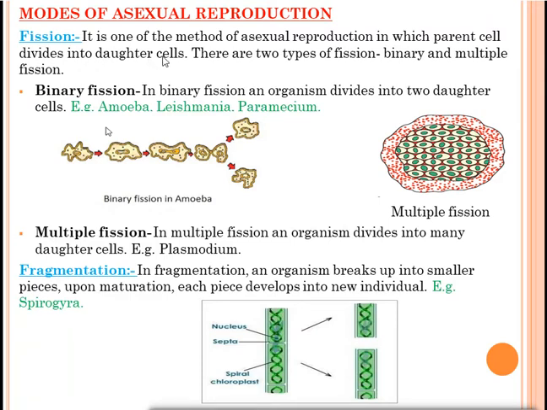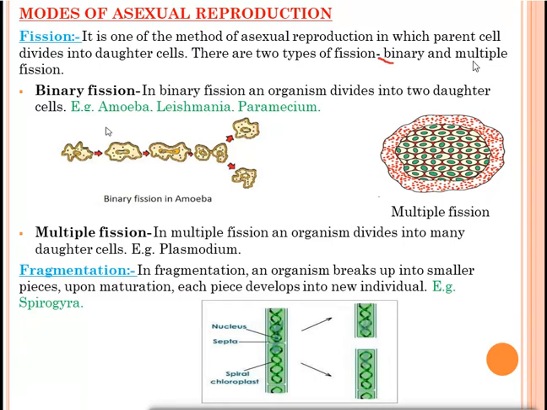There are two types of fission, binary and multiple fission. Fission is a process of asexual reproduction in which the parent cell divides to form daughter cells. Binary: bi means two, so the parent cell will divide into two daughter cells. And multi means many, so in multiple fission the parent cell will divide into many daughter cells.